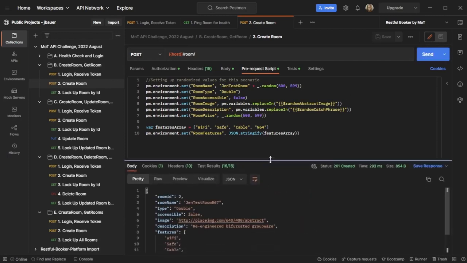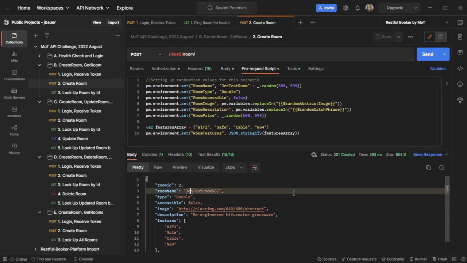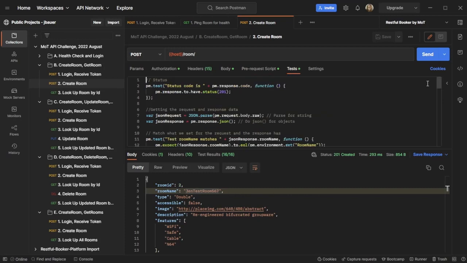And I've made room ID number 2 for Gen Test Room. Everything's looking good. We're at 201. Our tests are passing. Oh my gosh, I love these catchphrases. They're so fun. Highly recommended.